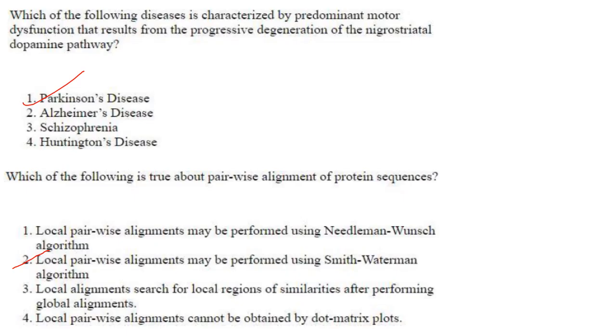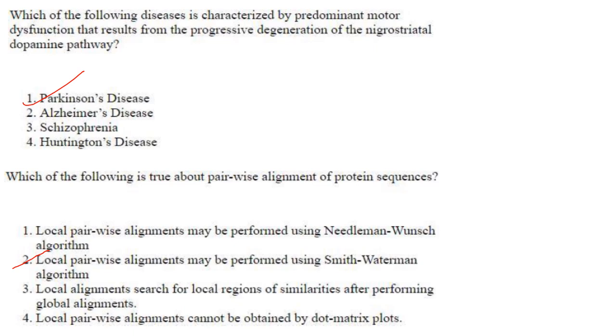Then next one. Which of the following disease is characterized by predominant motor dysfunction that results from the progressive degeneration of the nigrostriatal dopamine pathway? So it is Parkinson's disease. Answer is option 1.